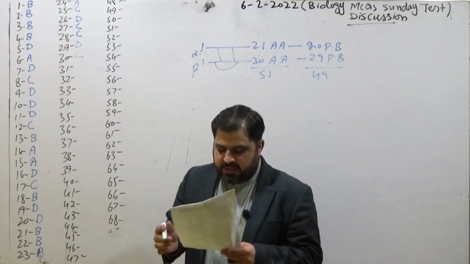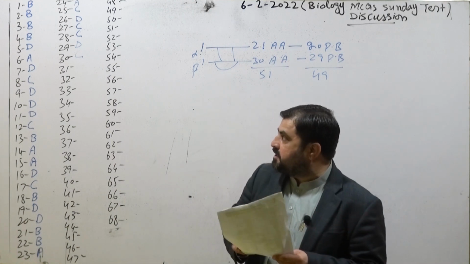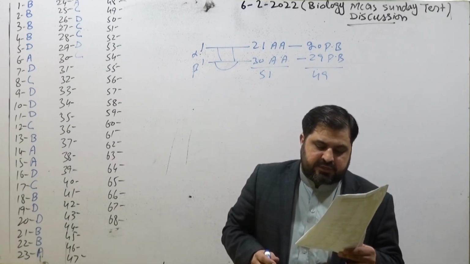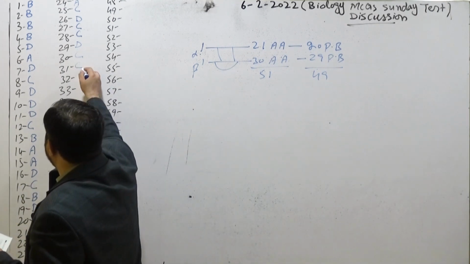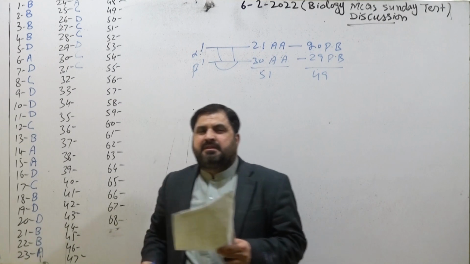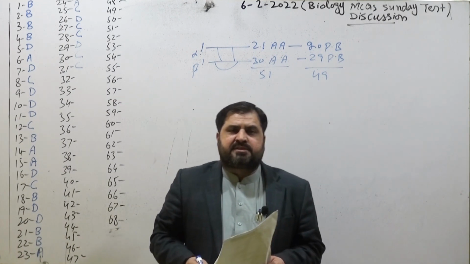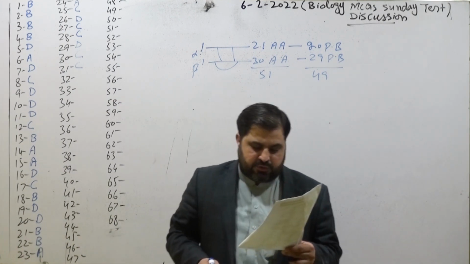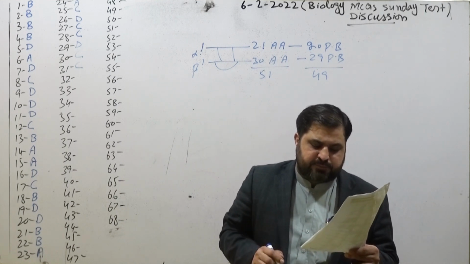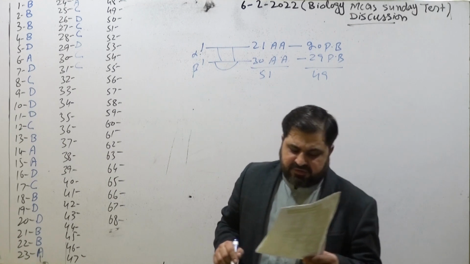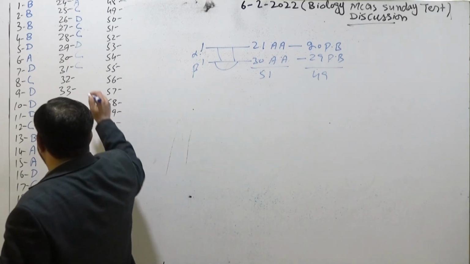Coming toward the next MCQ, that is 31. How many nucleotides are common in both DNA and RNA? 3. Because the difference between DNA and RNA is the thymines. In case of DNA, they have thymines, and in RNA, they have uracils. Coming toward MCQ number 32, ATP on hydrolysis produces dash amount of energy, 7 calories energy.